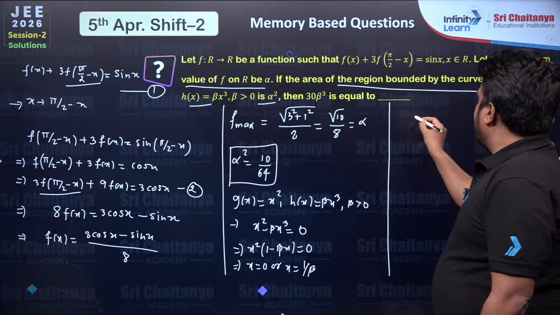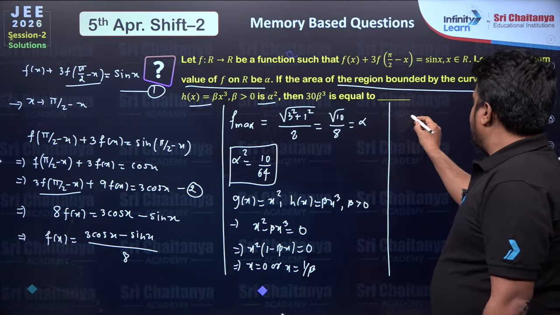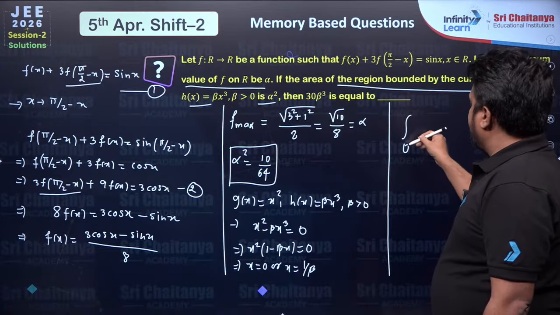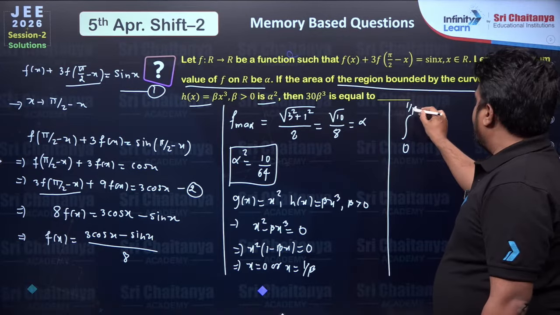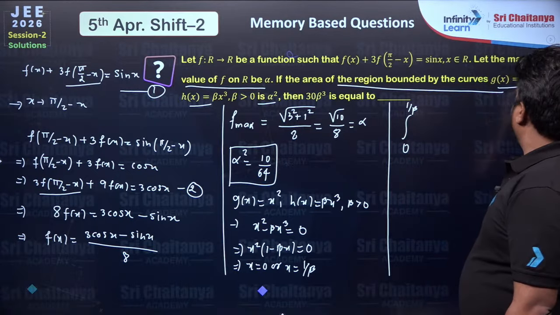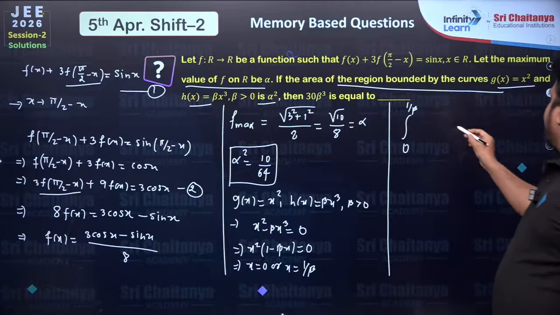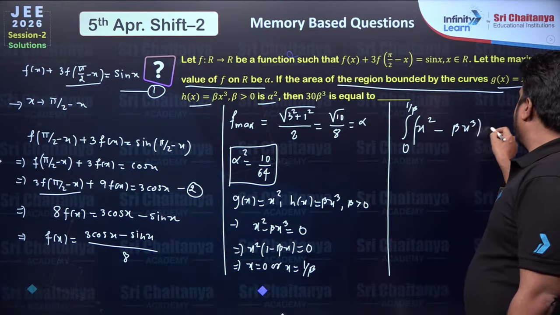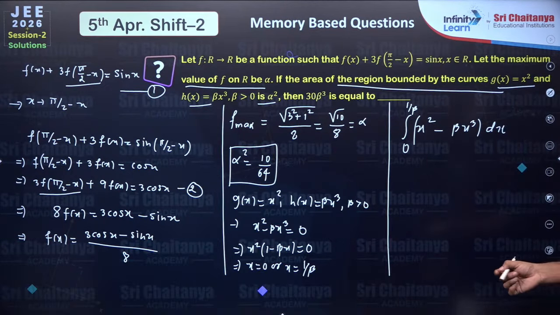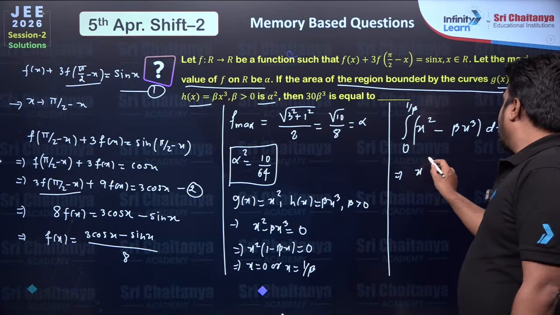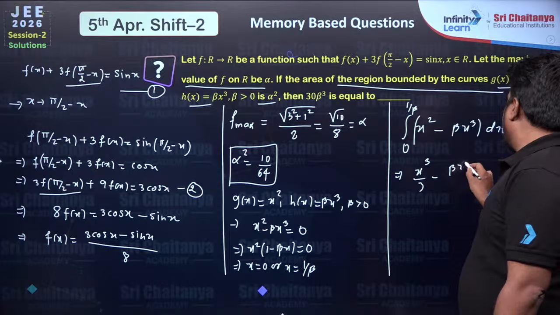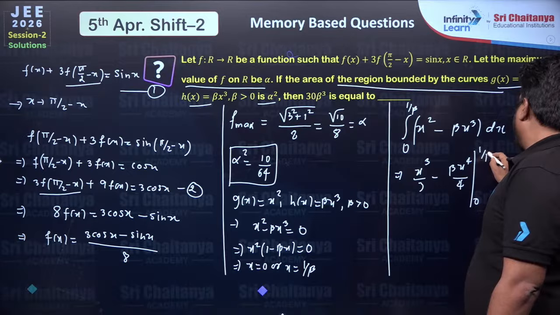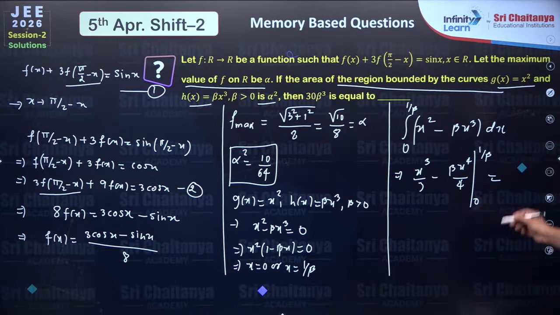That means the area bounded by these two curves is the integration from 0 to 1 by beta, and we know in this domain we will be having x square minus beta x cube dx. So just evaluate this integral, x cube by 3 minus beta x power 4 upon 4 between the limits 0 to 1 by beta, and this area we have to equate with 10 upon 64.